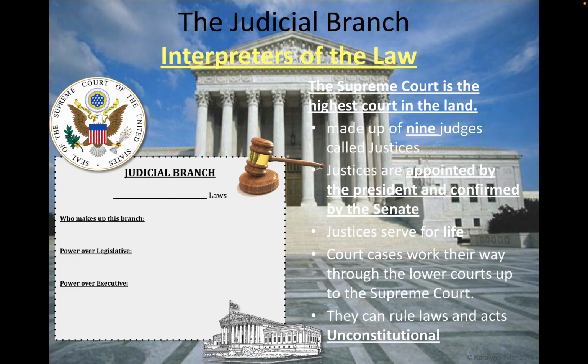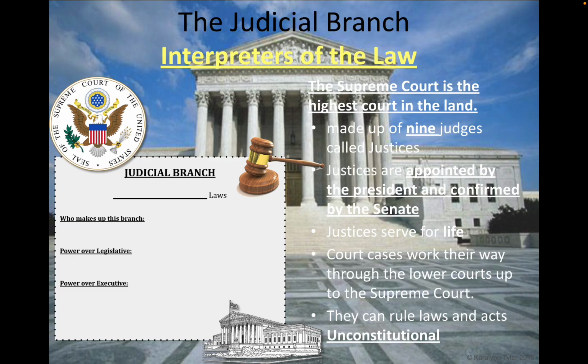Moving on to the judicial branch. It's also known as the interpreters of the law. The Supreme Court is the highest court in the land. It's made up of 9 judges, also called justices. Justices are appointed by the president and confirmed by the Senate. Justices serve for life. Court cases work their way through the lower courts up to the Supreme Court. They can rule laws and acts unconstitutional.